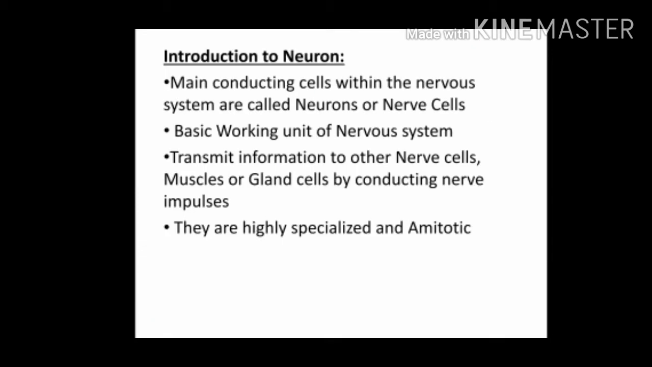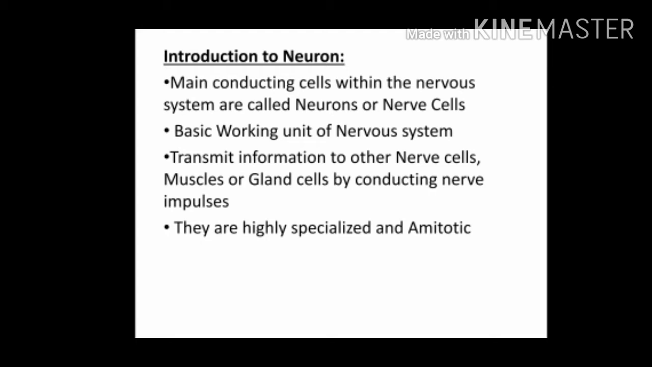First let us see what neurons are, or the definition of neurons. Neurons are the main conducting cells within the nervous system. They are also known as nerve cells. As you know, the nervous system is very complex, but nervous tissue contains only two main types of cells: nerve cells and glial cells. But here we are talking only about nerve cells, which are also known as neurons. So we can say a neuron is the basic working unit of the nervous system.